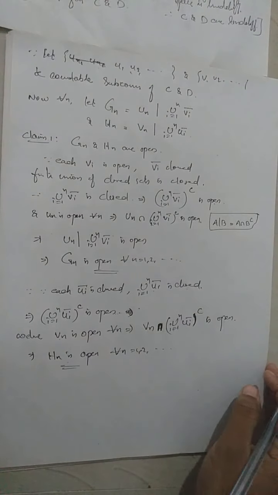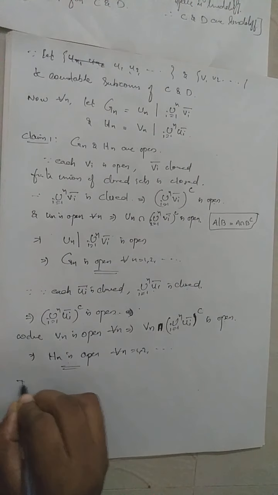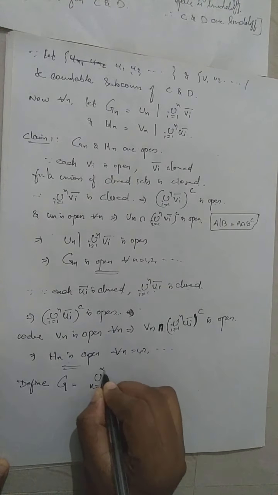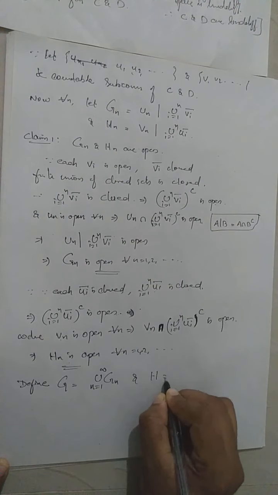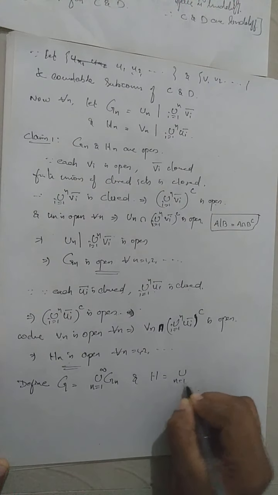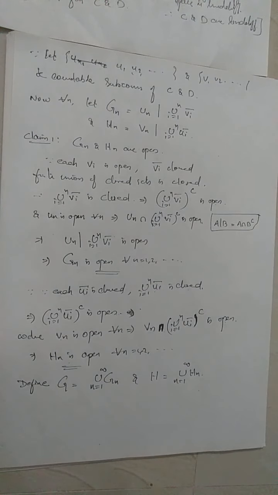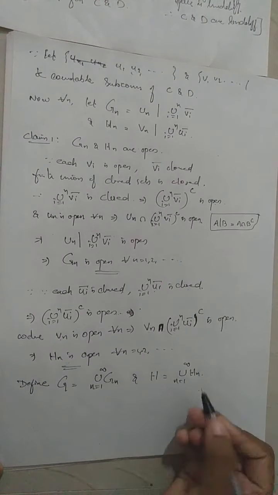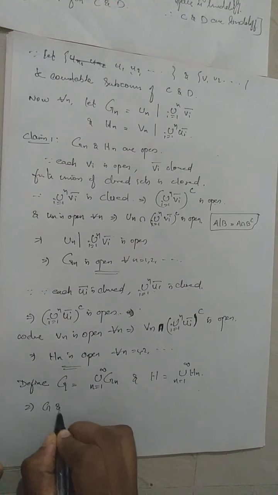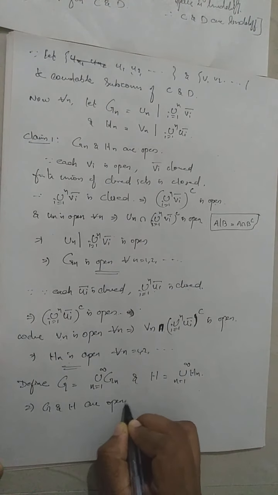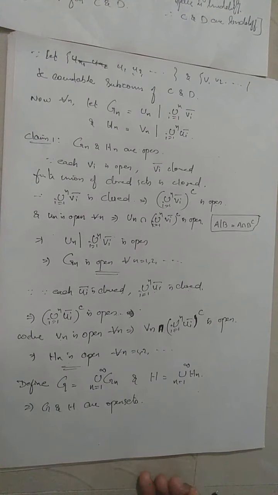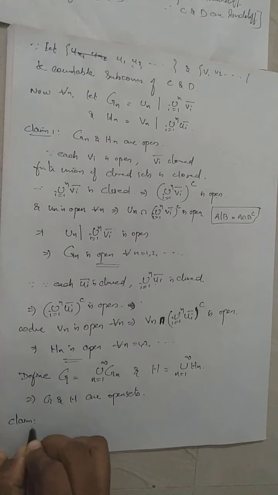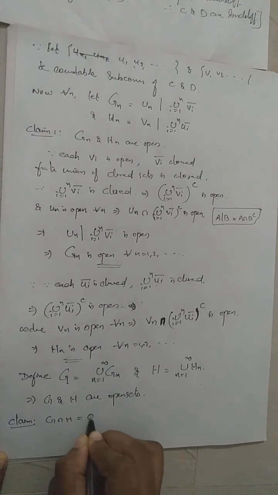Now using these Gn's and Hn's, I define the next step: define G equal to the union n equal to 1 to infinity of Gn and H equal to the union n equal to 1 to infinity of Hn. Then Gn's are open, and a countable union of open sets is open, therefore G and H will be open sets. Now we claim that these G and H are disjoint: G intersection H is equal to empty.